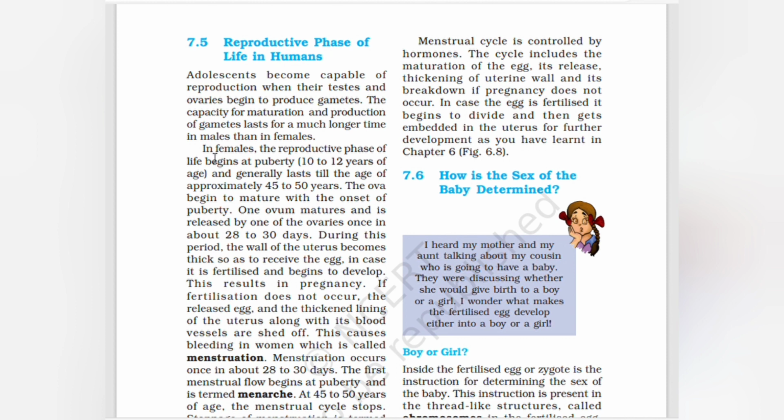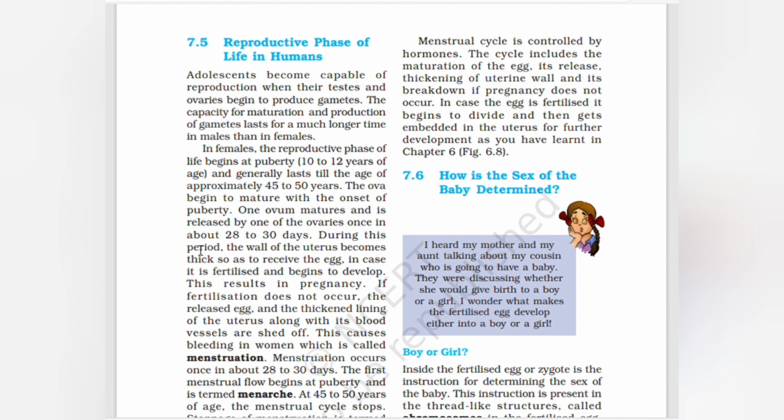In females, the reproductive phase of life begins at puberty, that is 10 to 12 years of age, and generally lasts till the age of approximately 45 to 50 years. Ova begin to mature with the onset of puberty. One ovum matures and is released by one of the ovaries once in about 28 to 30 days.